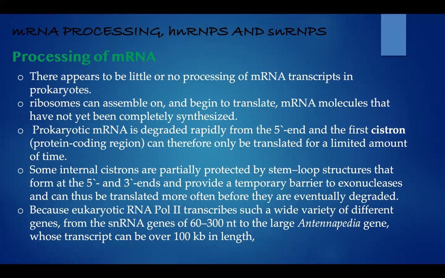Prokaryotic mRNA is degraded rapidly from the 5' end, and the first protein coding region can therefore only be translated for a limited amount of time. Some internal coding regions are partially protected by stem loop structures that form at the 5' and 3' ends and provide a temporary barrier to exonucleases, and can thus be translated more often before they are eventually degraded.